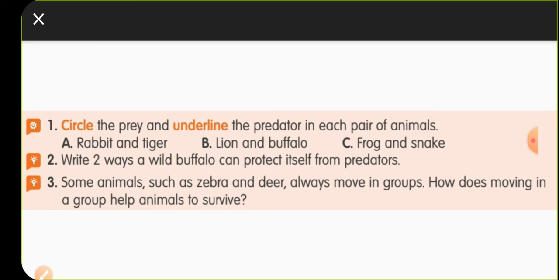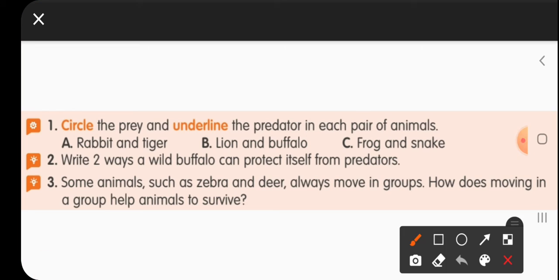Okay, children. After the worksheet, we have our homework part, the practice questions. Circle the prey and underline the predator. They were asking two things here. In a rabbit and a tiger, what is the prey? Of course, rabbit. So circle the rabbit and underline the predator, the tiger. Now you can do these two in a lion and a buffalo.